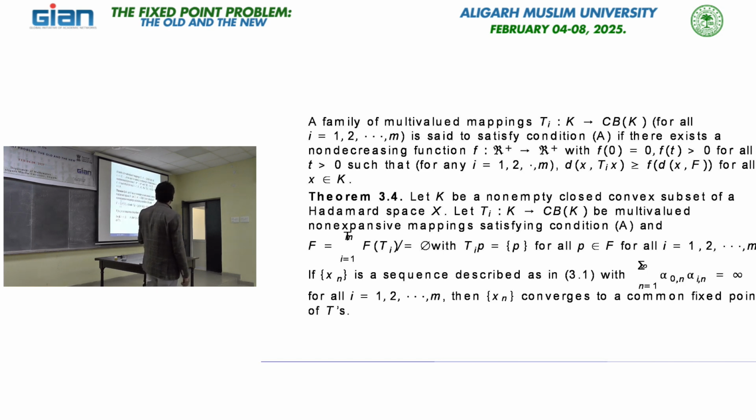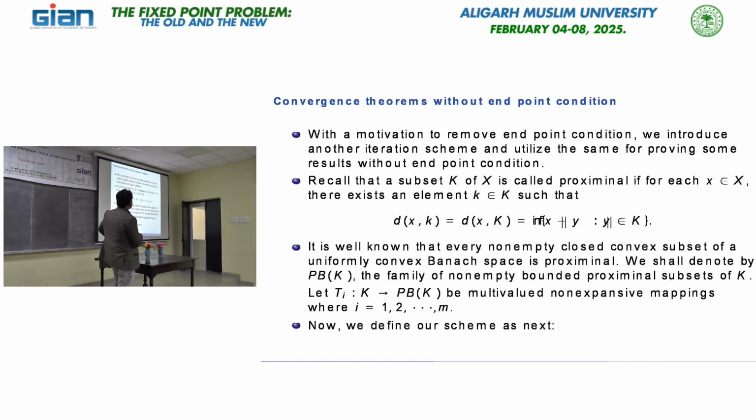As I said in the previous results, I put this condition, called the endpoint condition, and of course this is a difficult or strong condition. If we just consider the different class from the CBS, my result holds on closed and bounded subsets, but if I reduce this class to the proximal one. So, what do I mean by proximal?